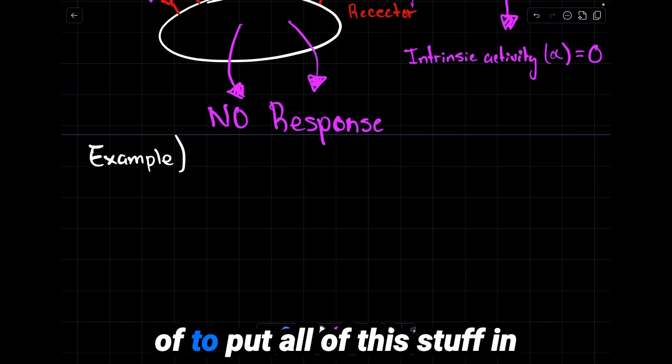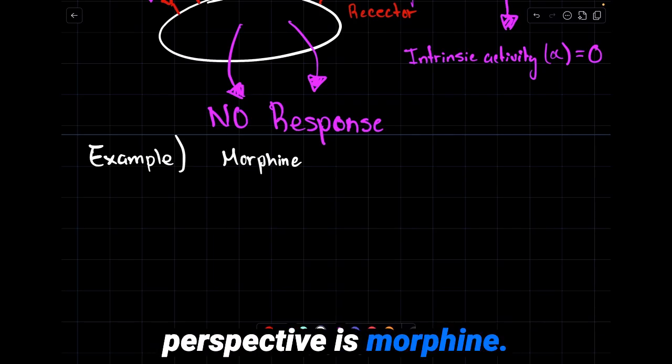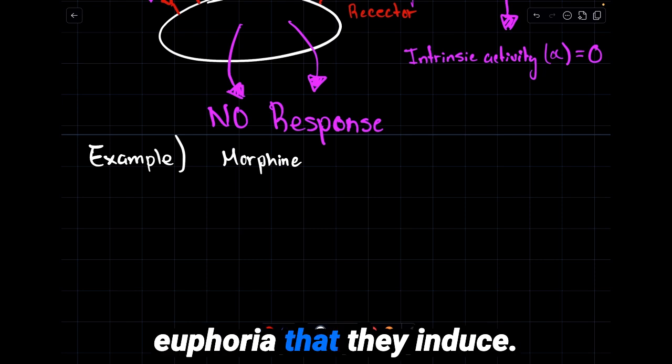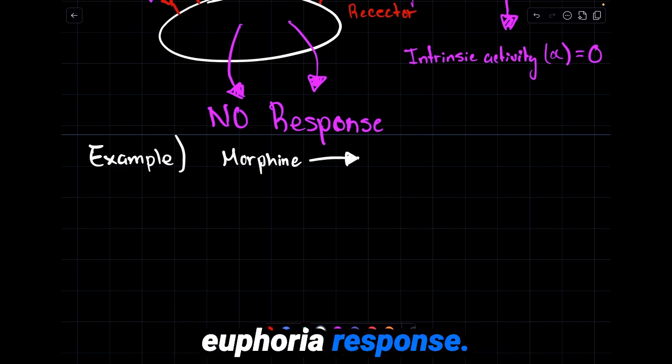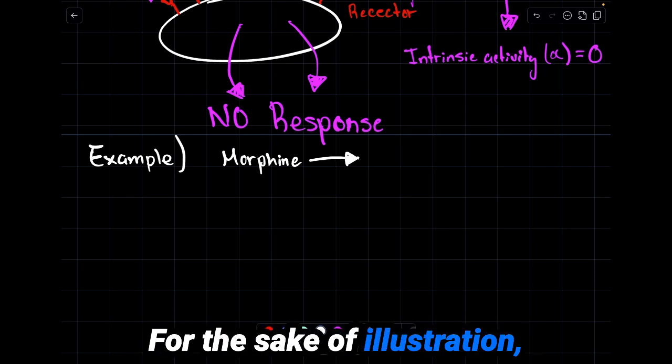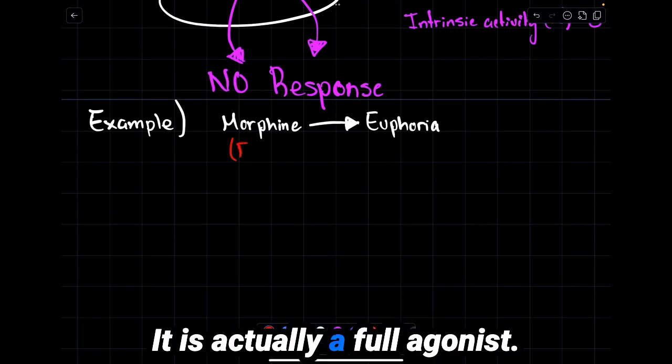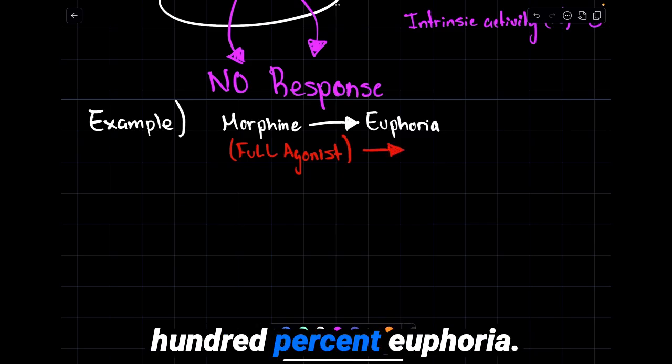An example I like to think of to put all this in perspective is morphine. Morphine is an opioid. Opioids are usually abused because of the state of euphoria that they induce. Let's just focus on morphine's euphoria response for the sake of illustration. So morphine produces euphoria. It's really good at doing this. It is actually a full agonist, meaning it produces 100% euphoria.